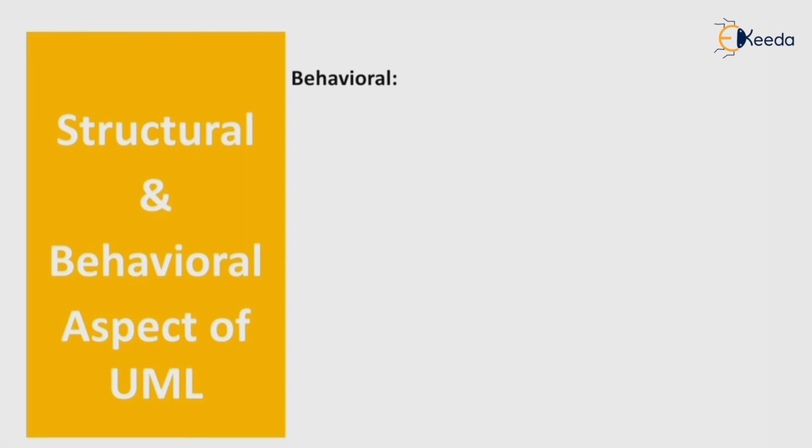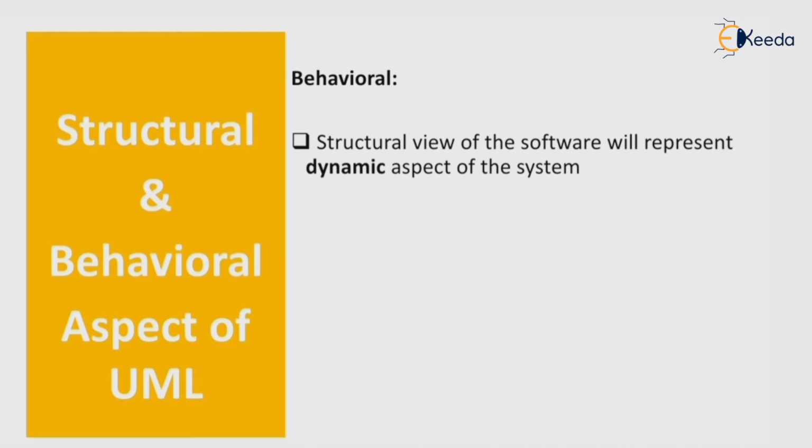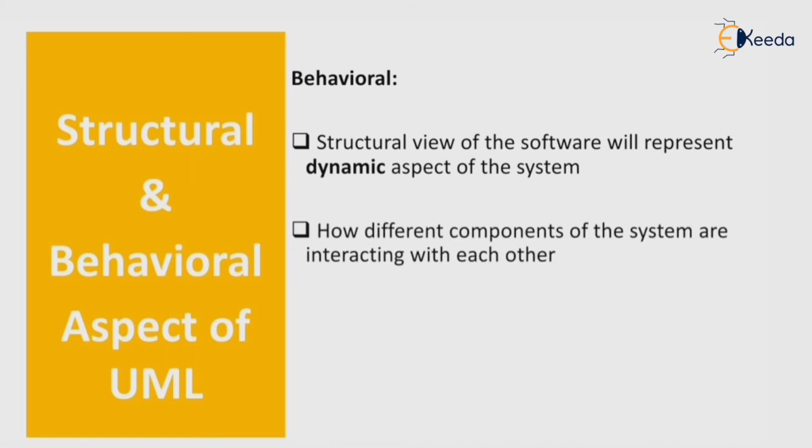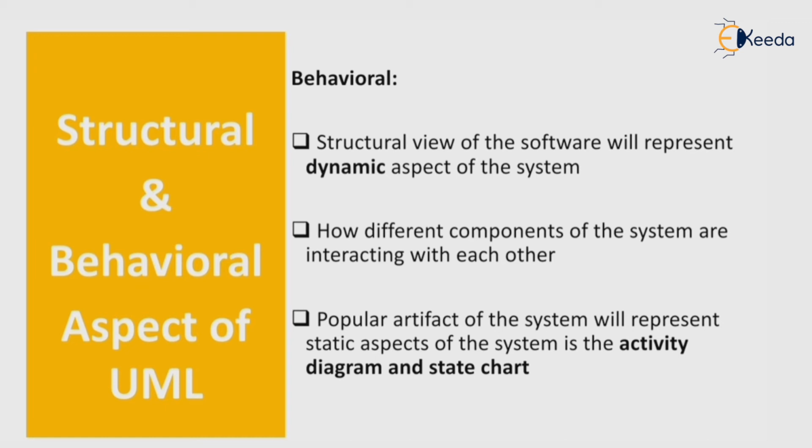Up next is the behavioral aspect of UML. The behavioral view of software will represent the dynamic aspect of the system. How different components of the system are interacting with each other is included in the behavioral aspect. Popular artifacts that represent the dynamic aspect of the system are the activity diagram and state chart. These are some popular artifacts.